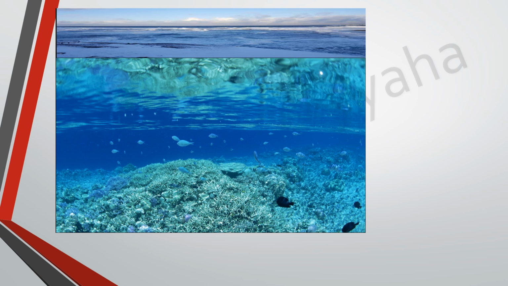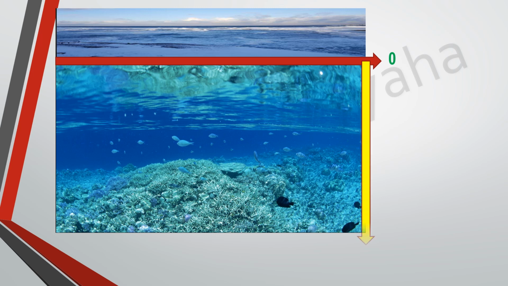Now, let us understand how we measure this depth. We know that the surface of the ocean, we consider it as zero level. That is our reference. Now, how do we measure? Do we measure above this zero or below the zero? Below this zero. This is how we are going to measure. Say, at a particular place, this depth is 5420 feet.